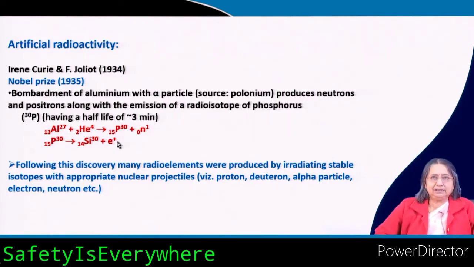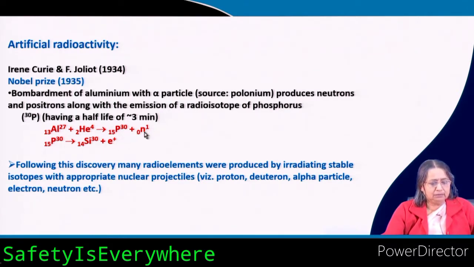Electron you write as e minus, positron means positive electron, so it is written as e plus. So, here both neutron and positron are produced, but this is the new thing that they observed. This is nothing but an isotope of phosphorus, but it is a radioisotope, meaning it immediately disintegrates.